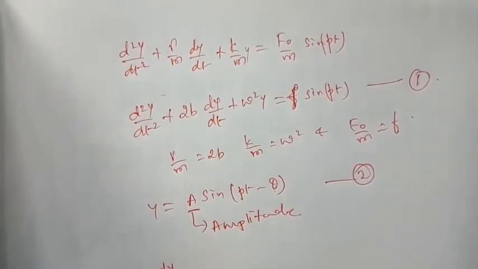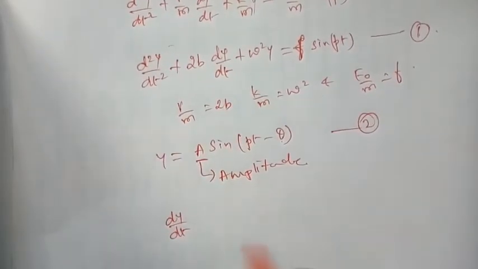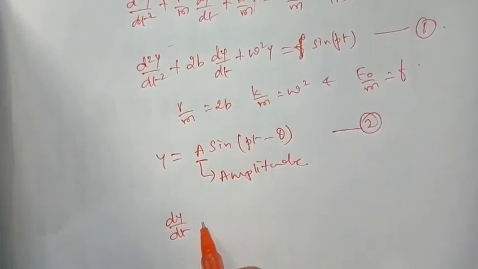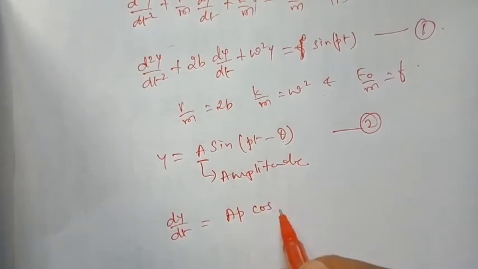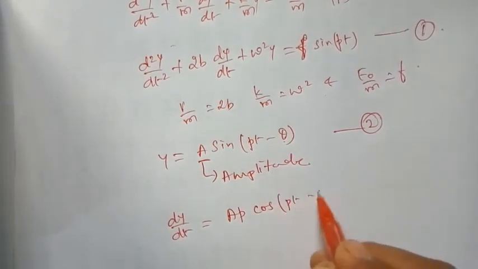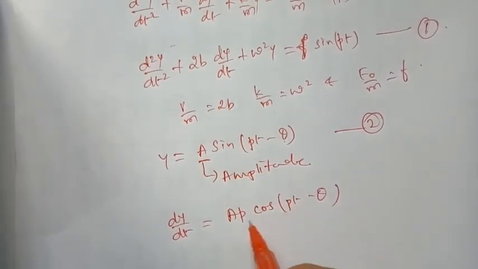dy by dt, the first derivative, is equal to ap cos(pt minus theta). Sine becomes cos, and the derivative of pt is p.